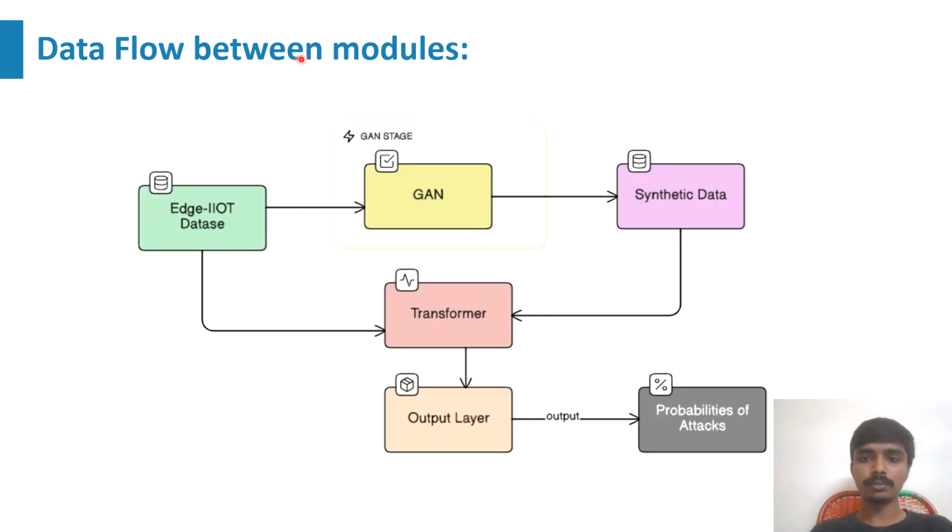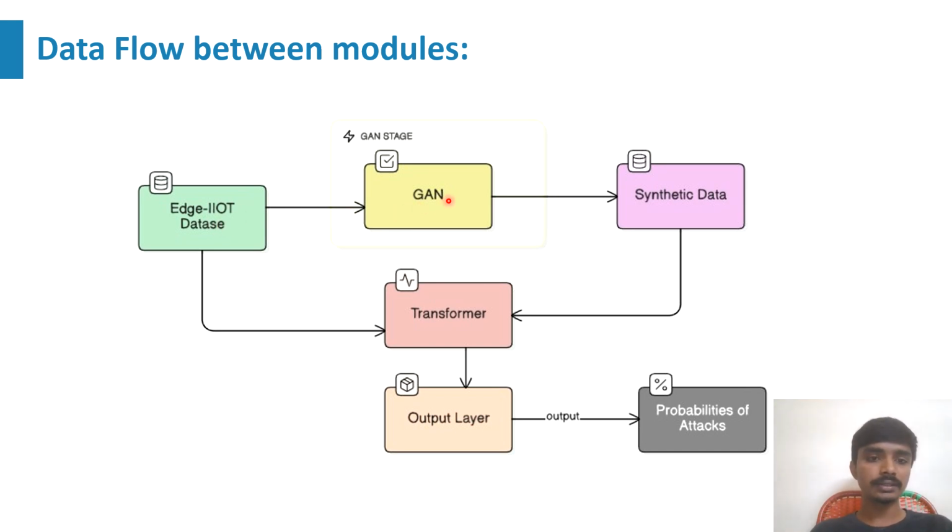Data flow between modules. Now I am going to explain how data flows through our system. First, the data is collected from the IoT sensors and devices, and the Edge-IIoT dataset is also taken and given to the GAN, the Generative Adversarial Network.